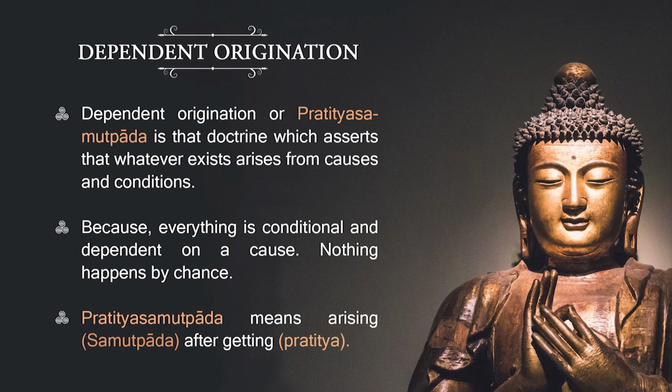Because everything is conditional and dependent on a cause, nothing happens by chance. That means whatever effects we get, before that there is always a cause. Now, pratitya samutpada means arising after getting. The meaning of samutpada is arising and the meaning of pratitya is after getting.